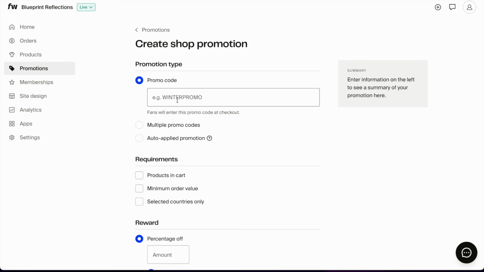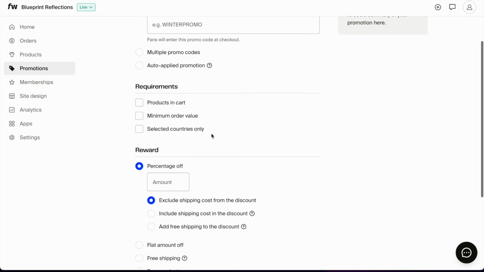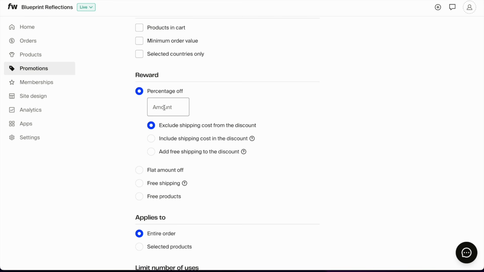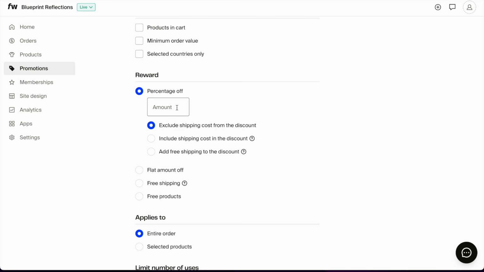You type in the promo code. You can put in a minimum order value. For example, this promo code only works if you order, I don't know, $100 or more. You can select the countries that it will work on. You can put a percentage off or a flat amount off. So the promotion can be 50% off, 5% off, or it could be $5 off.